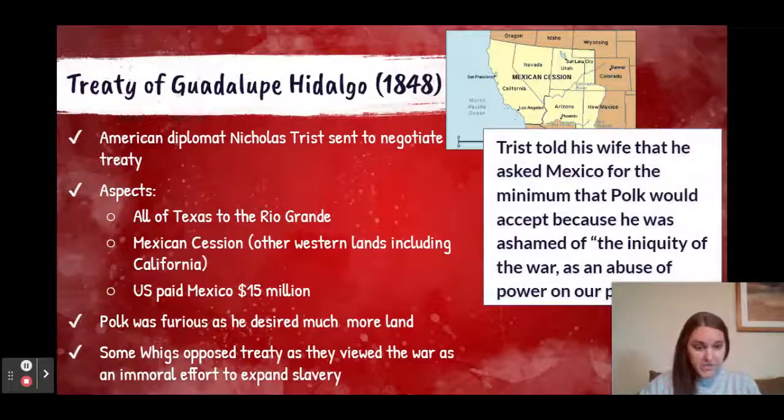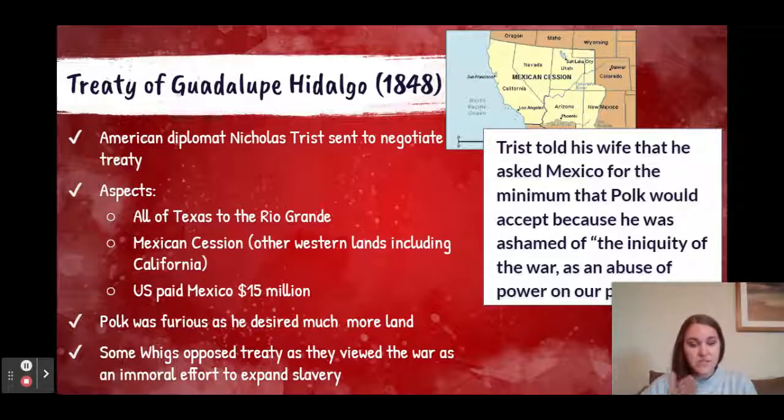So the war occurs, and eventually, after a battle in Mexico City, the war will end. Mexico will surrender, and they will sign the Treaty of Guadalupe Hidalgo. And an American diplomat, Trist, is sent to negotiate, but he ends up giving really the minimum that Polk would accept to the Mexican government as an option for the treaty, because Trist was ashamed of the inequity of the war as an abuse of power on our part. So Polk desired much more land than what Trist negotiated for, but that did end up in the official treaty.